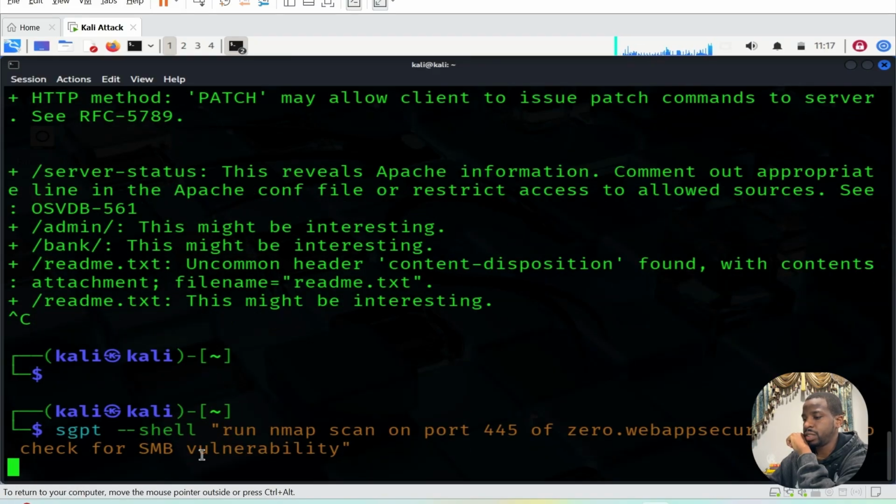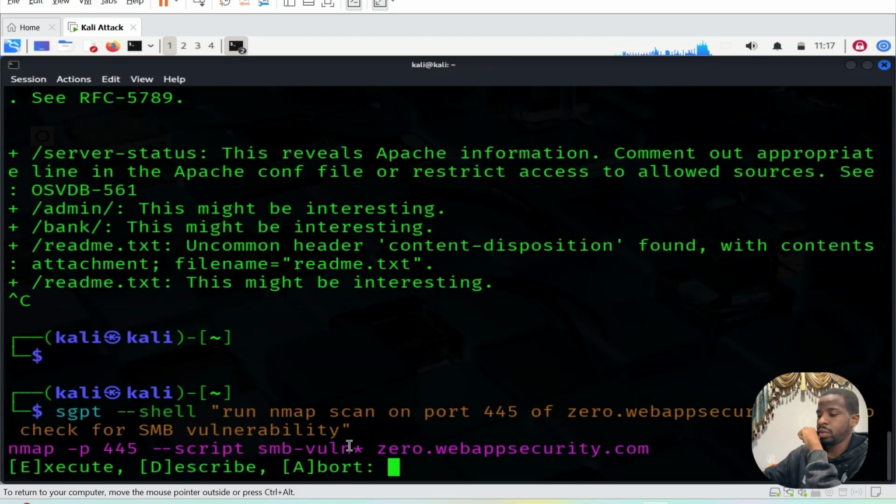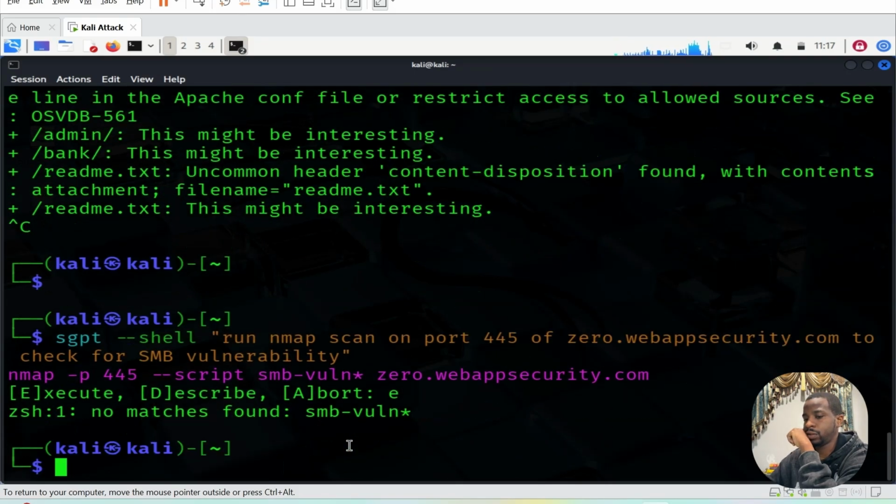So I actually did this test on our systems to make sure that we're not affected. It's no matches found. So okay, it says on this domain there's no SMB vulnerability. Okay, so that's about it for vulnerability scan.